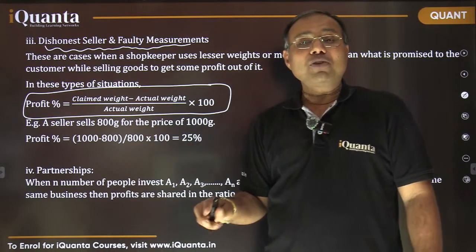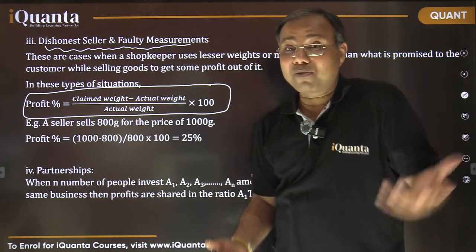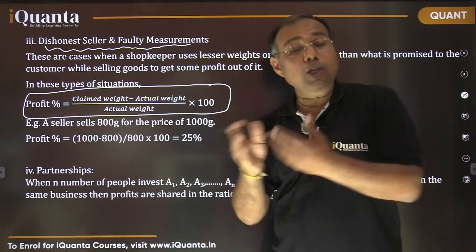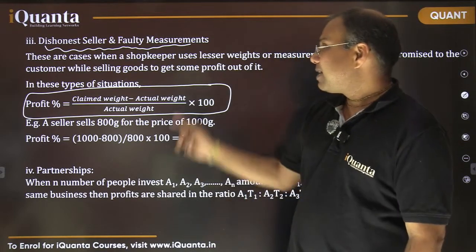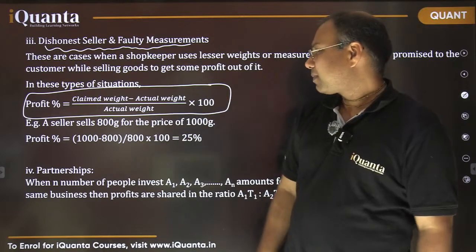Claimed weight which is shown to the customer, that is telling the customer that this much goods were given to you, right? Claimed weight minus actual weight. So actual weight is that weight which actually you are giving to the customer, right? Divided by actual weight because the CP is only for that much, into 100, right?